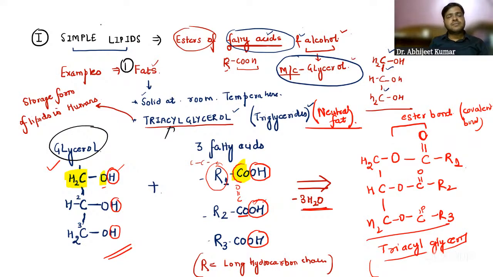That is in the form of adipocytes, fat cells, right? Storage form of lipids in humans, again, a very, very important MCQ. That is the triacyl glycerol or the triglycerides in the adipocytes, right?